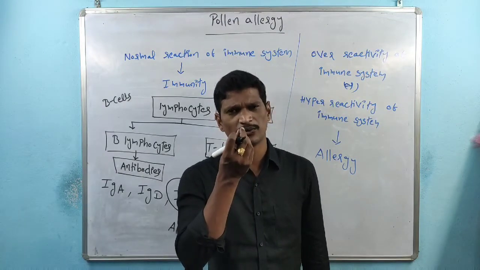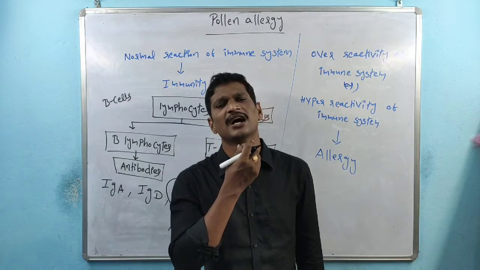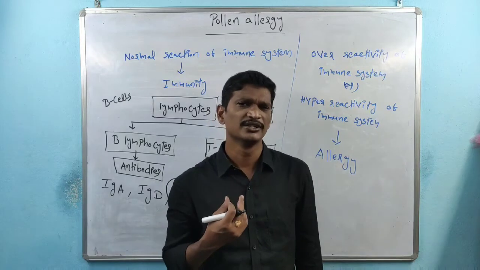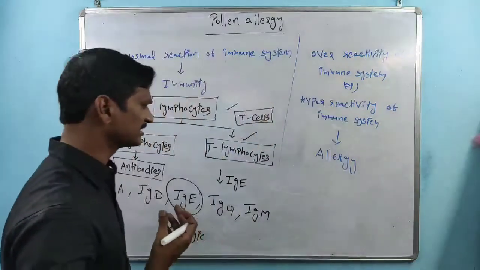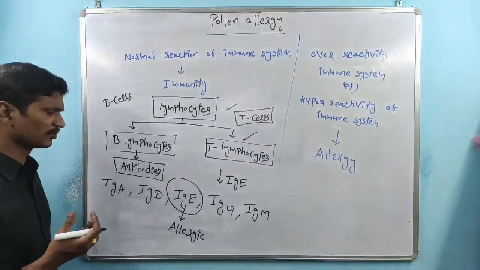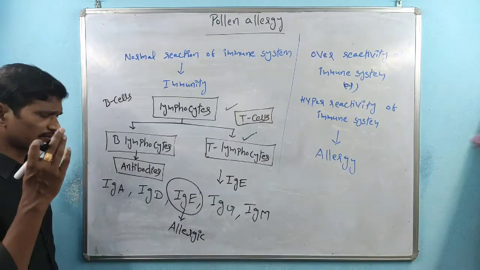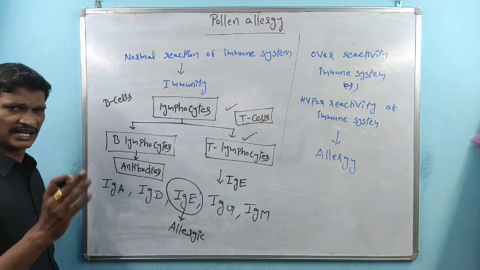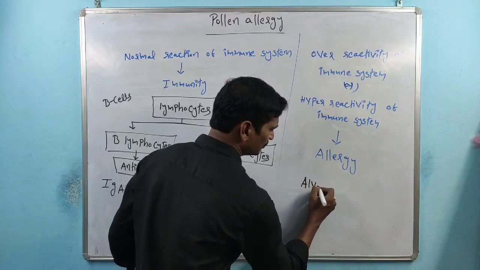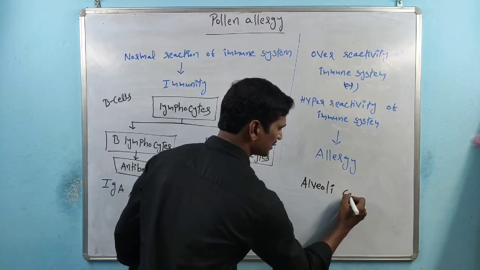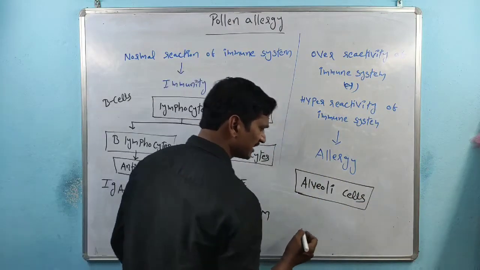Especially the pollen grains enter through the nostrils, then the larynx, pharynx, and bronchioles, and the alveoli are present, so the pollen grains enter the lungs. The lungs contain especially the alveoli cells.